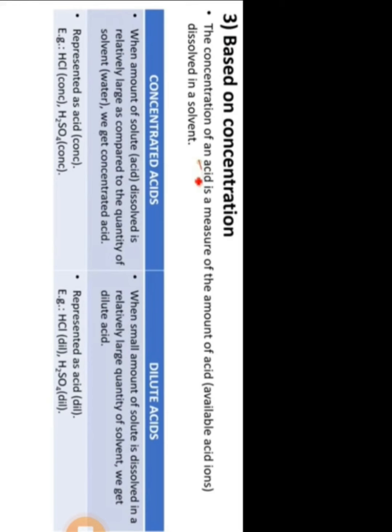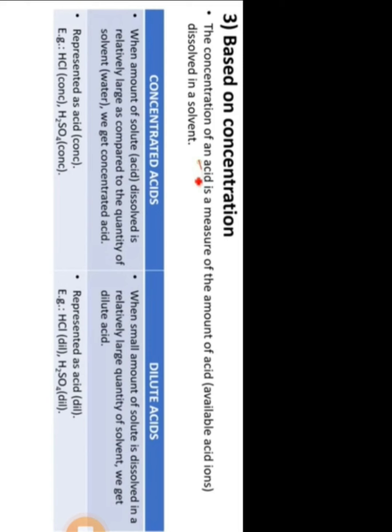So the third type of classification of acids is based on concentration. The concentration of an acid is a measure of the amount of acid dissolved in a solvent. Based on this, there are two types called concentrated acids and dilute acids.